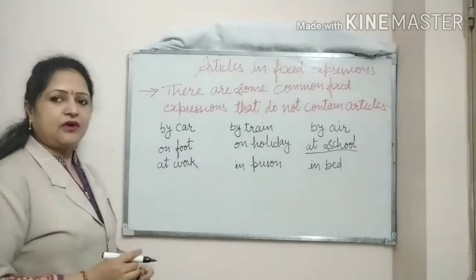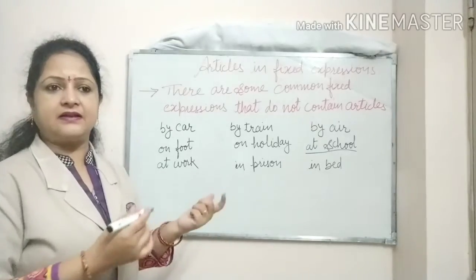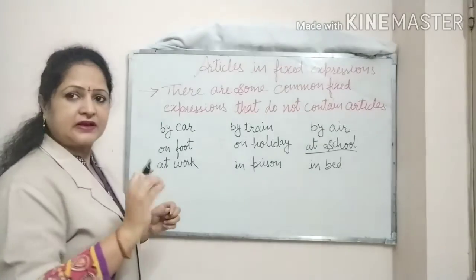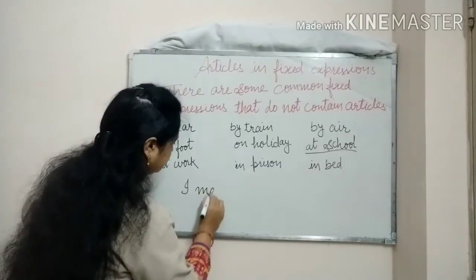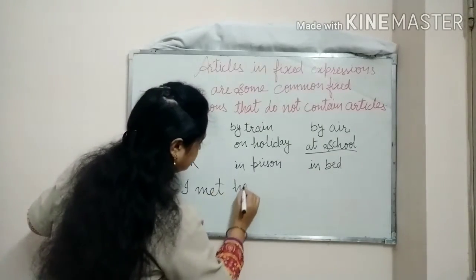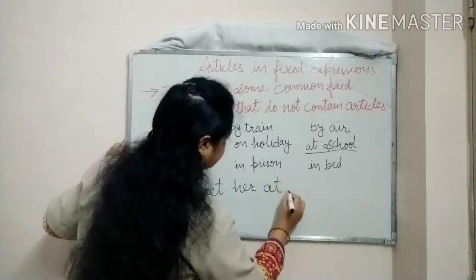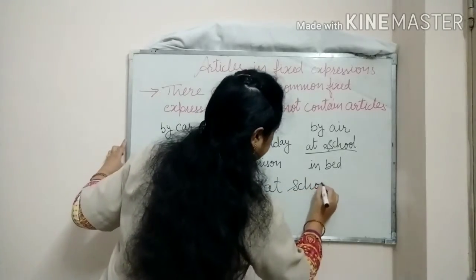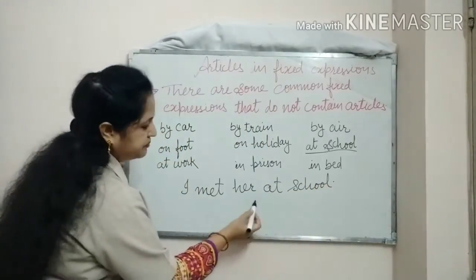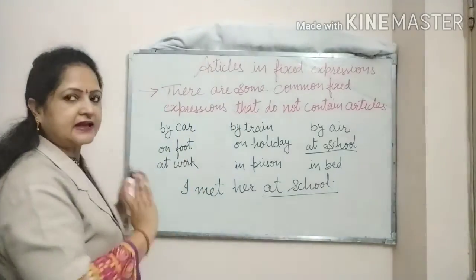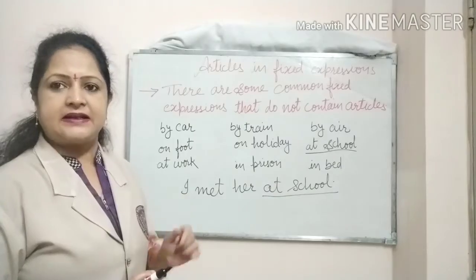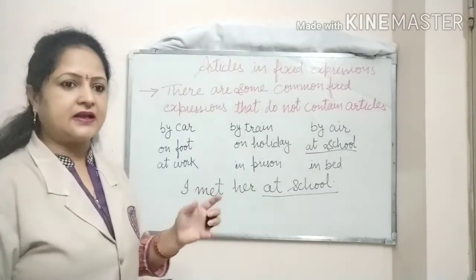Okay. So I met her at school. Okay, this is our first example. I met her at school. So here we can see that before writing at school, we have not used any article. Let us take one more example here.